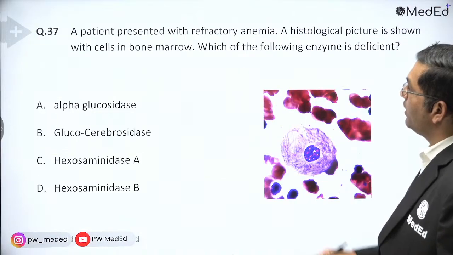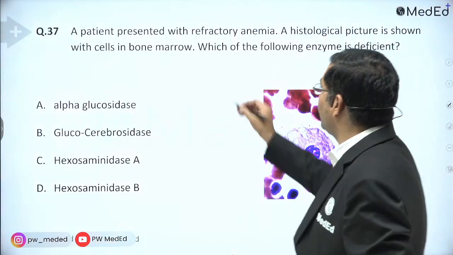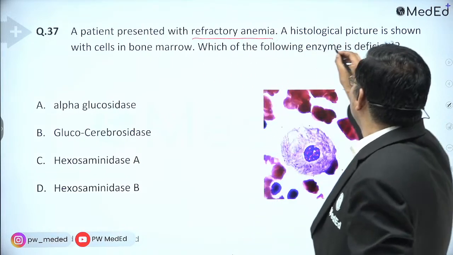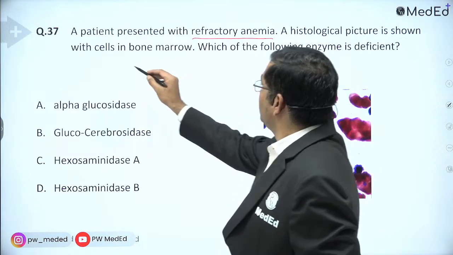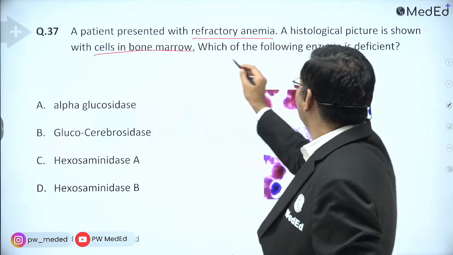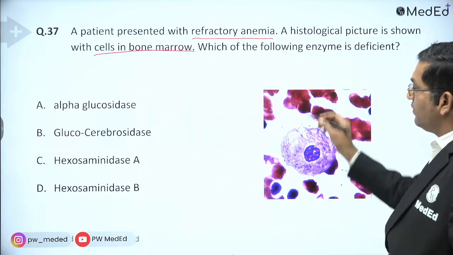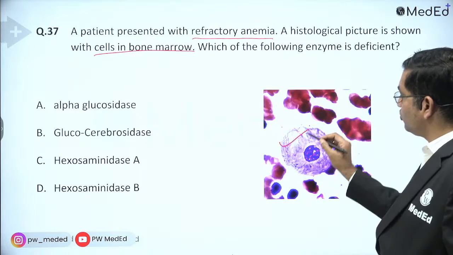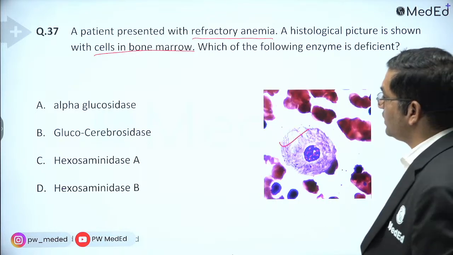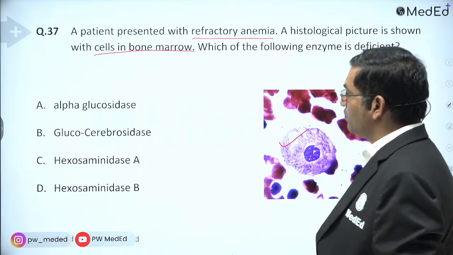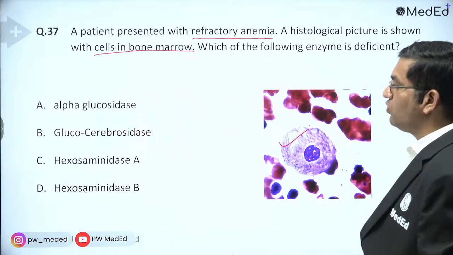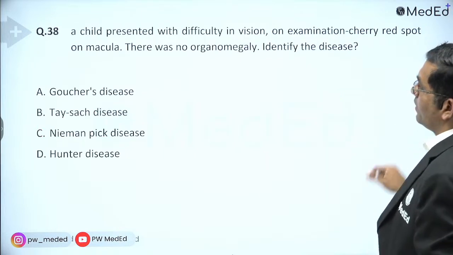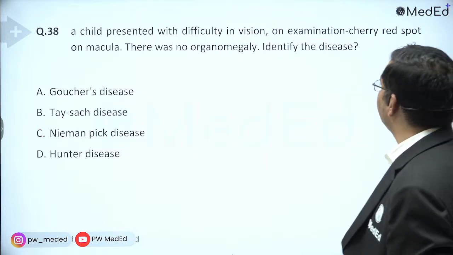See, a patient presented with refractory anemia. A histological picture is shown with cells in the bone marrow. Which of the following enzymes is deficient? Refractory anemia and crumpled tissue paper appearance is a classical feature of Gaucher's disease. Which one is defective here? It is glucocerebrosidase.